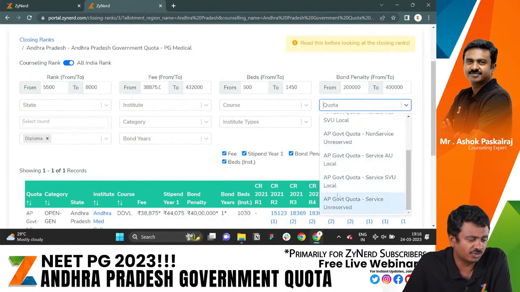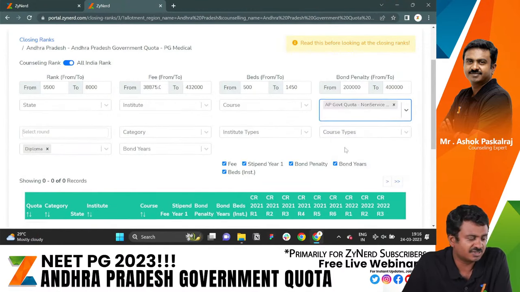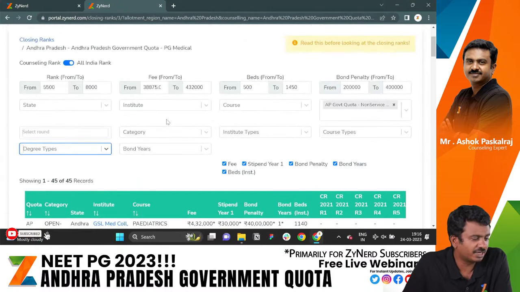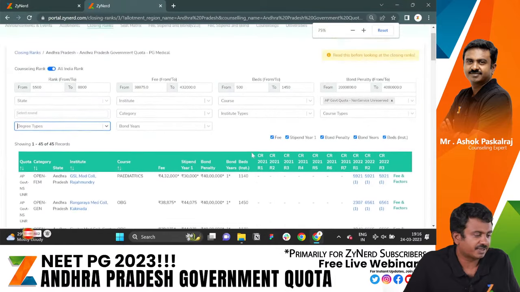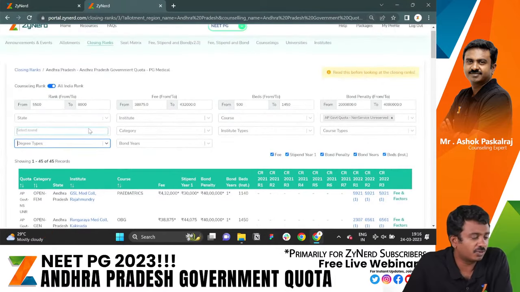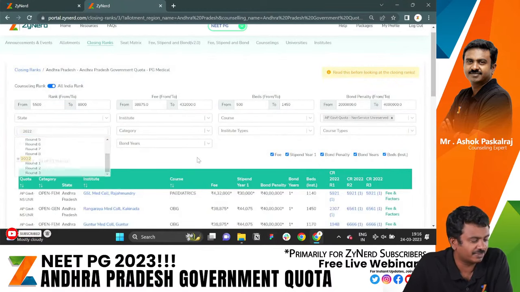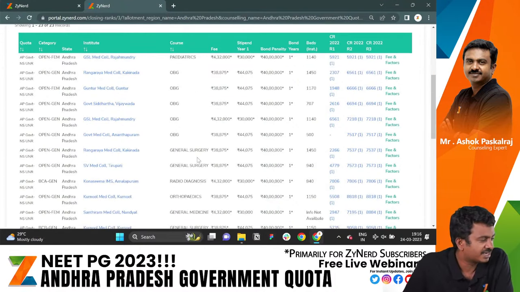Let us say you belong to unreserved, non-service unreserved category, then select unreserved. You are non-local, select non-service unreserved, and you will be able to see all the seats that were allotted above that particular rank range in round 1 and round 2, round 1 till the last rounds of 2021 and 2022. Here we are selecting 2022. Actually 2021 had multiple rounds. Even 2022 we are yet to update the mop-up 2 stray and special stray rounds.